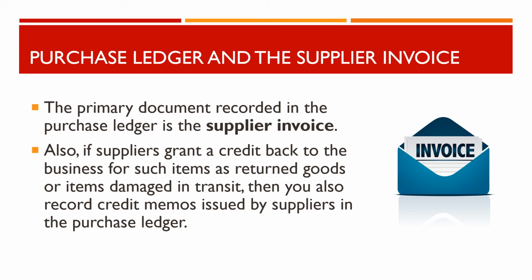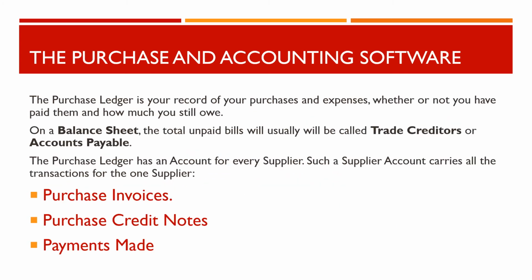Also, if suppliers grant a credit back to the business for such items as returned goods or items damaged in transit, then you also record credit memos issued by suppliers in the purchase ledger. The purchase ledger is your record of your purchases and expenses, whether or not you have paid them, and how much you still owe. On a balance sheet, the total unpaid bills will be called trade creditors or accounts payable.